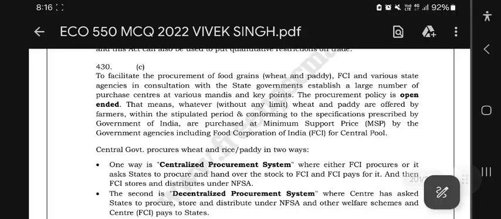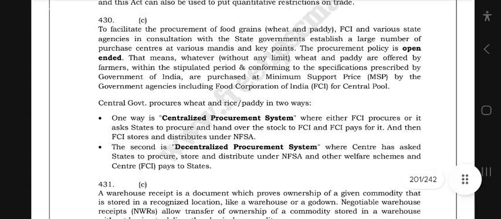To facilitate the procurement of food grains, wheat and paddy, FCI and various state agencies, in consultation with the state governments, establish a large number of purchase centers at various mandis and key points. The procurement policy is open-ended, that means whatever quantity, without any limit, of wheat and paddy is offered by farmers within the stipulated period and conforming to the specifications prescribed by the Government of India is purchased at the minimum support price by the government agencies including the Food Corporation of India, FCI, for the central pool. The central government procures wheat and rice, paddy too.